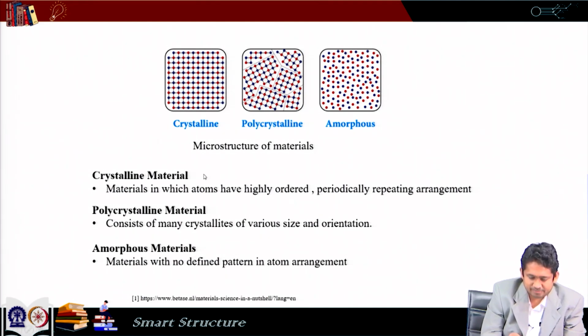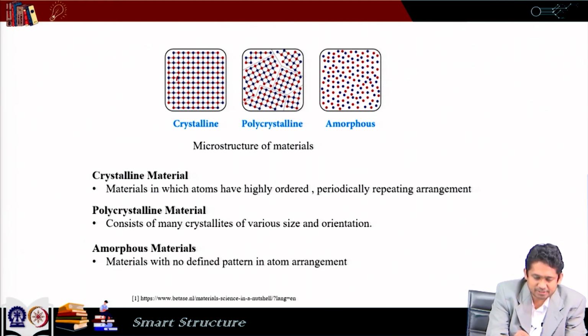Crystalline materials are materials where atoms have a highly ordered, periodical, repeating arrangement. For example, if we see here, we can see that if we just take maybe this unit, this unit keeps repeating. So, if we go in this direction, if I go down below, if I go diagonally, I can see this pattern keeps repeating. So, it is a crystalline material.